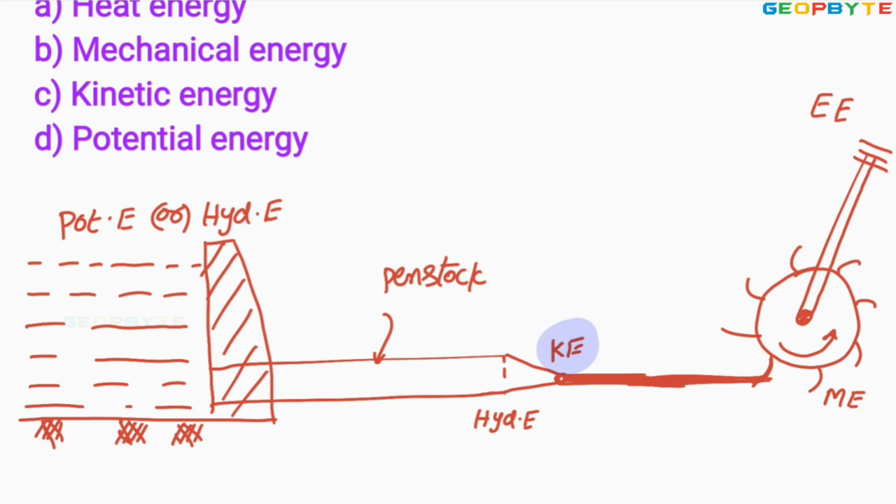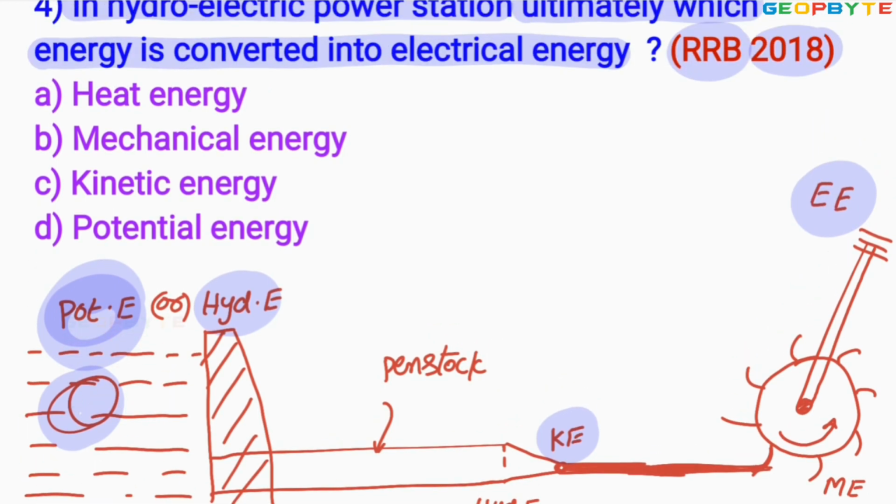That is how electrical energy is produced by means of a hydroelectric power plant. Initially the water in the dam is maintaining potential energy or hydraulic energy. That potential energy of the water will be converted to electrical energy. Therefore, option D is absolutely correct.